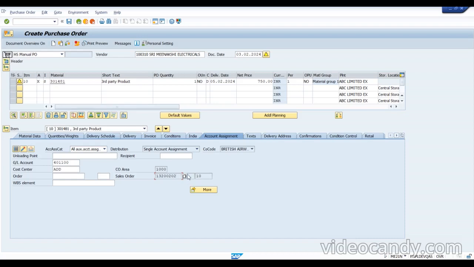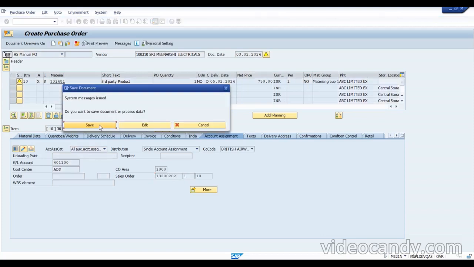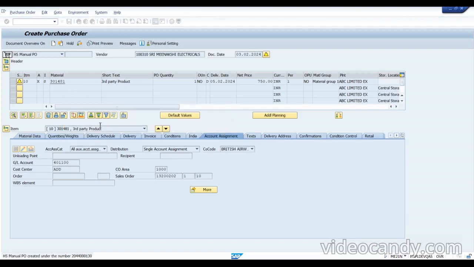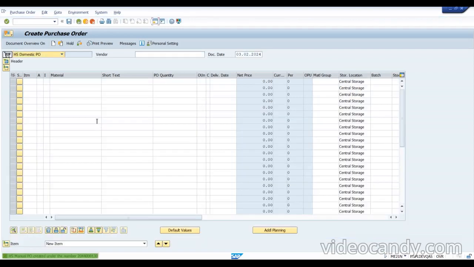Everything has a reference, and you can see the purchasing price is 750 rupees, but we are selling for 1000, which is different, as we mentioned in the order. Now what we need to do is save this particular thing. Save it. So now this order is generated.